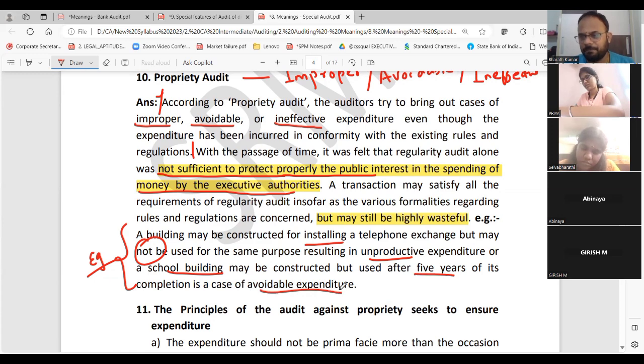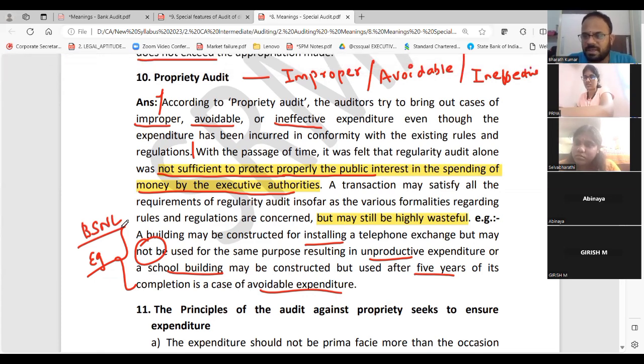A very simple example: if you take a BSNL office, how much is it regularly useful? Now, when the technology is updated, why will you construct a building for a telephone exchange? Now, will you construct a PCO booth, STD, ISD booth? No. Unnecessarily, why will you do it?